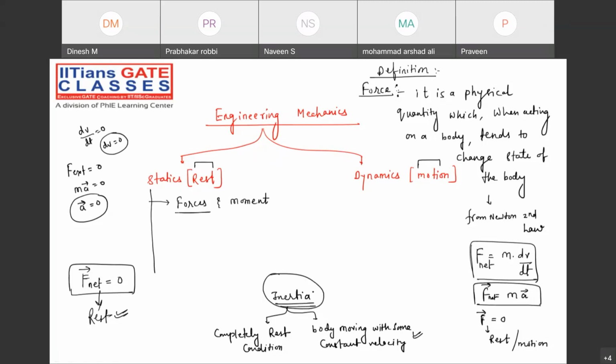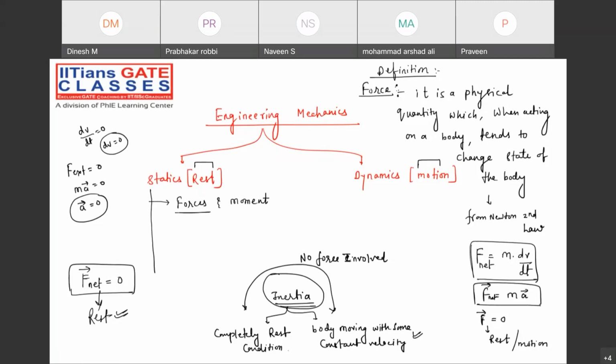Tell me, guys. Under these two conditions, no force is involved. Right? This is a very, very fundamental thing, guys, and that may be asked in many interviews. Please note it down. Some of you always say that when the net force is zero, the body is directly under rest condition. It's not completely true. When the net force is zero, I'm saying that the body is under equilibrium conditions. That is our next topic.